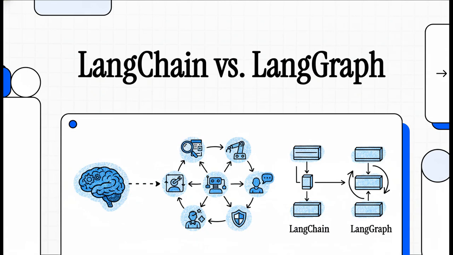Welcome to The Explainer. Today we're diving into two really powerful frameworks, LangChain and LangGraph. We're going to look at how we've gone from just giving an AI a single command to basically conducting an entire team of specialized AI agents.